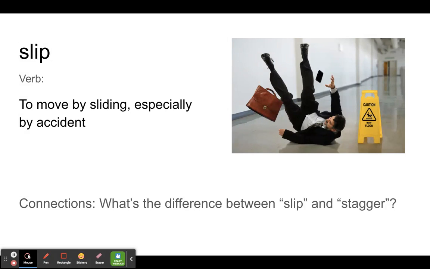Slip, verb to move by sliding, especially by accident. Whoops, this guy did not see the wet floor and he slipped and he had a huge fall. What's the difference between slip and stagger? Last week we had that word stagger, which was to kind of lose your balance, to have a false step.